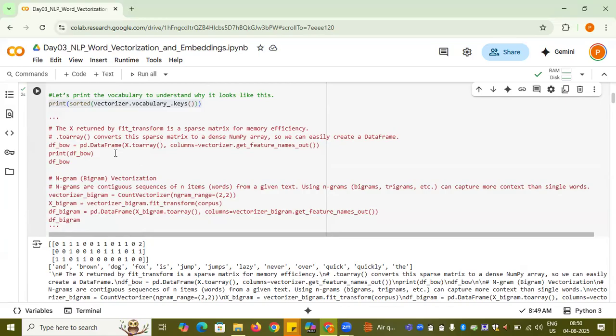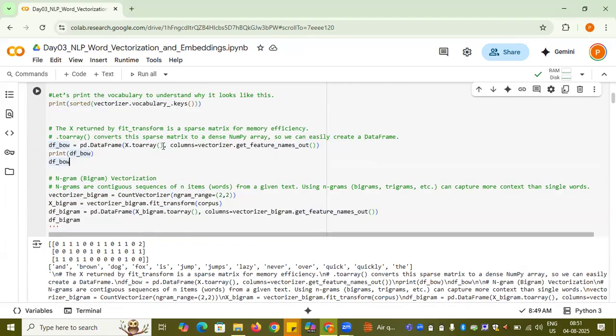So now let me do this for you. As I said, the X returned is a very sparse matrix. toarray converts this sparse matrix to a dense numpy array, so we can easily work with it. Now what we are trying to do is see, for each token, what the frequency is for every document altogether.